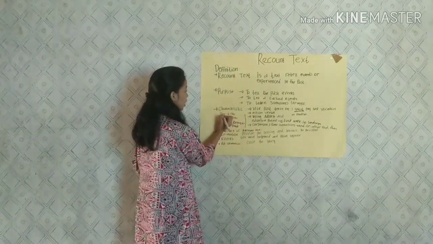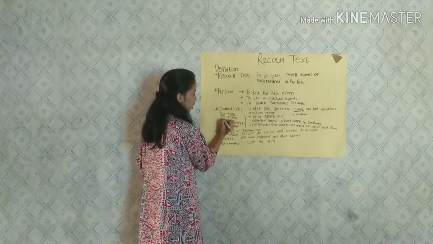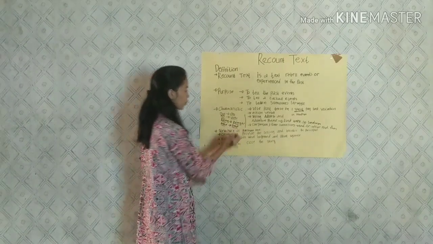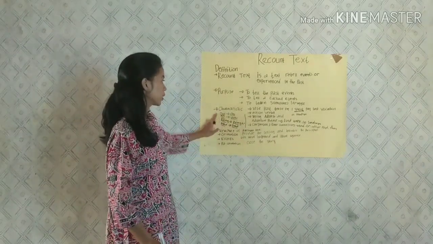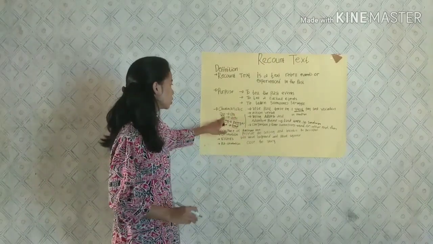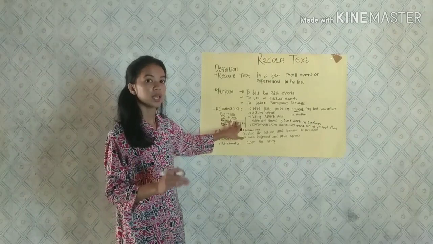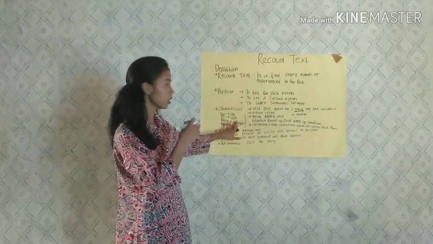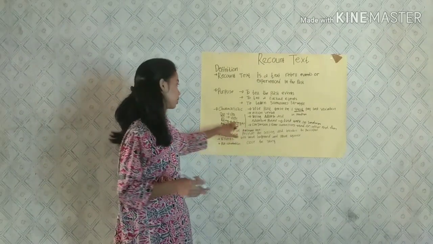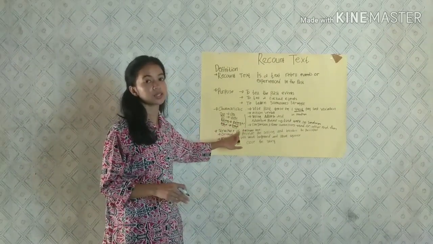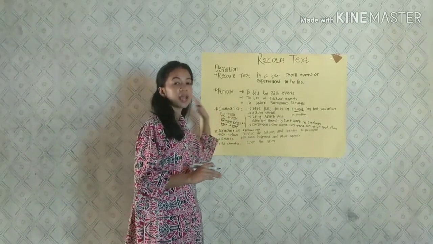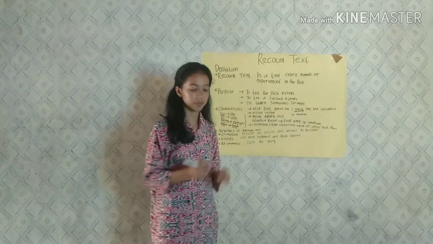For example, run, ran, go, went, bring, brought, take, took. See here for the action verb. Run, ran: ran is the past form of the action verb run. And then go, went. Went is the past form of go. And bring, brought. Brought is the past form of bring. And take, took. Took is the past form of take. So that is the example of action verbs.